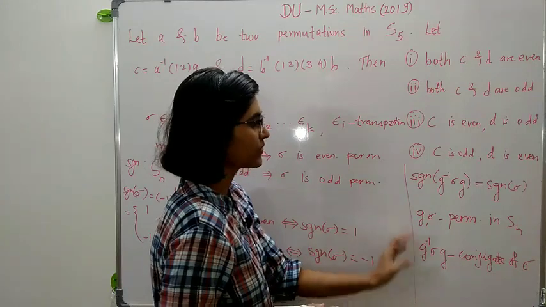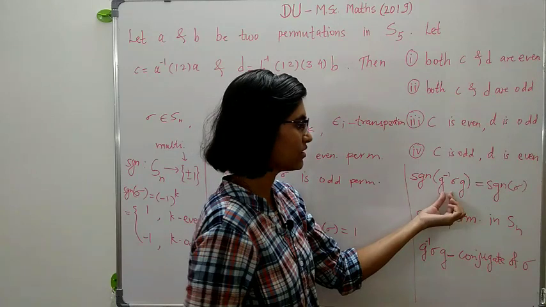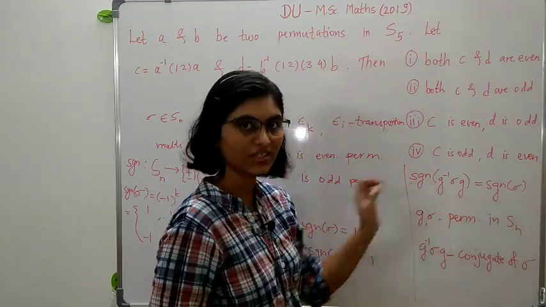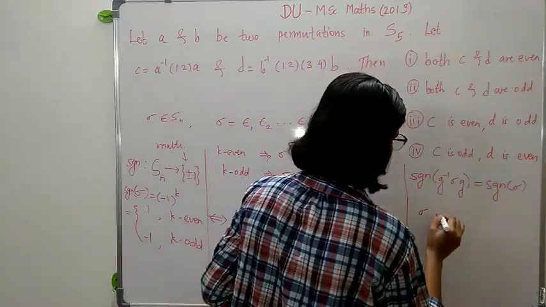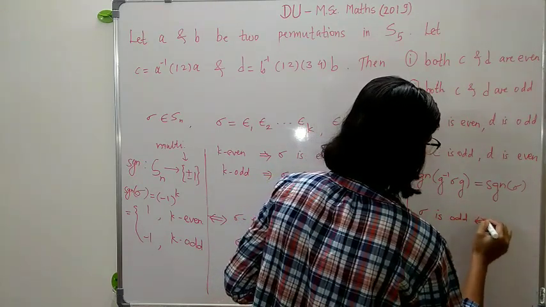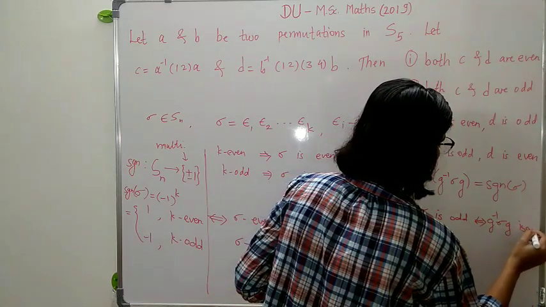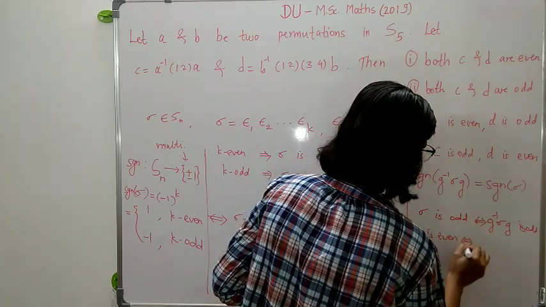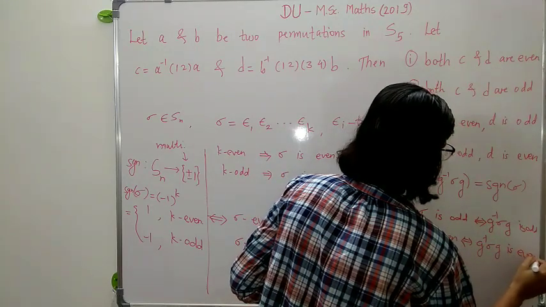Right. So we have the signature of the conjugate of sigma is the same as the signature of sigma, where sigma is any permutation in Sn. So if this sigma is odd, then in fact, if and only if, G inverse sigma G is odd, and similarly if sigma is even if and only if this G inverse sigma G is even.